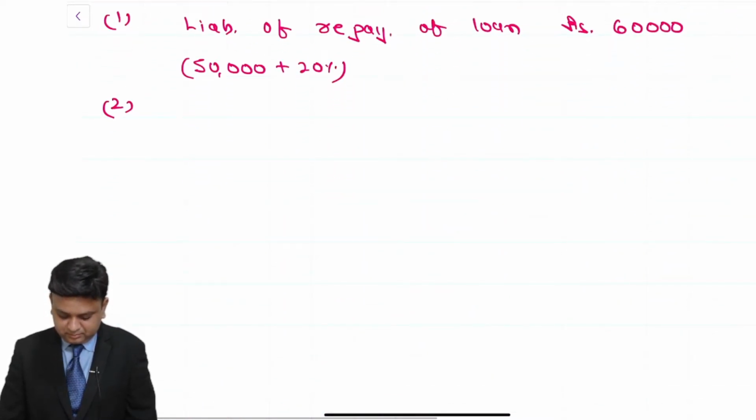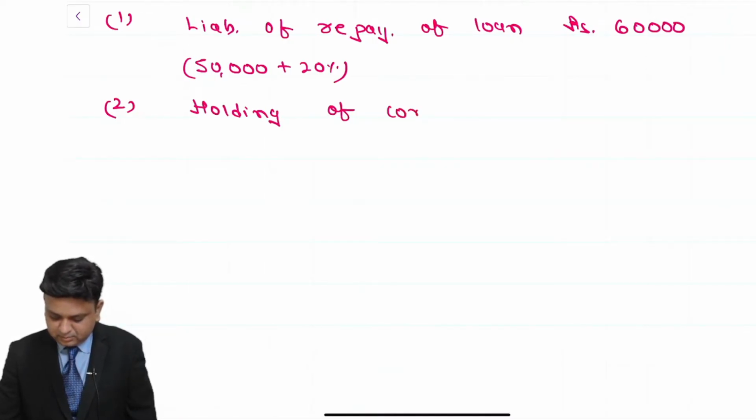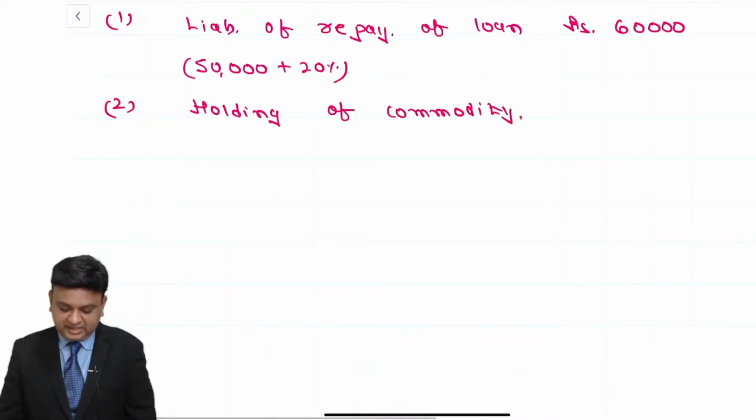Second, holding of a commodity, maybe gold or something like that.